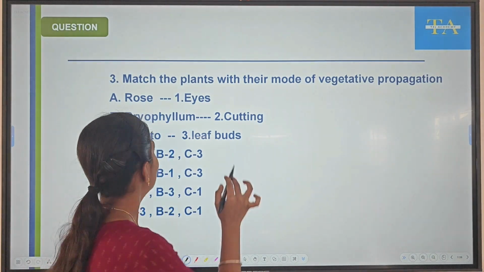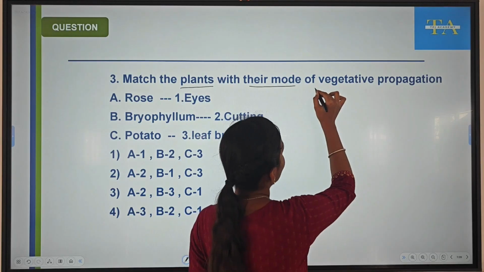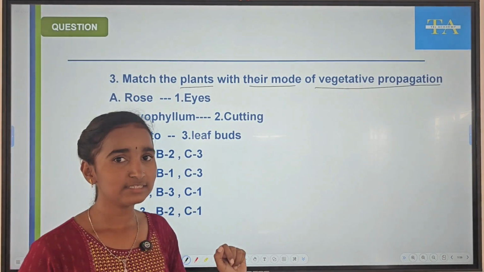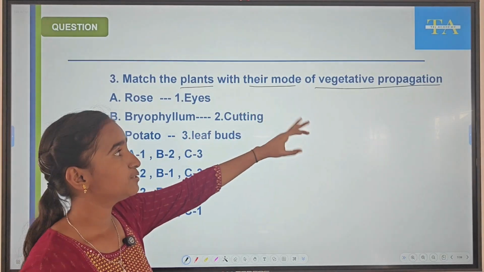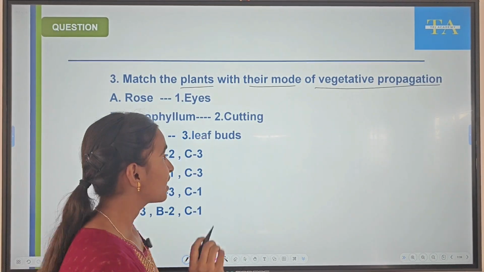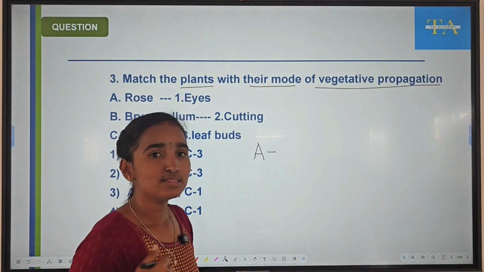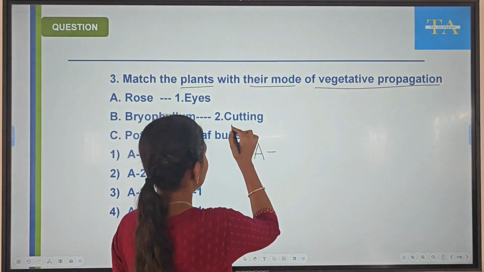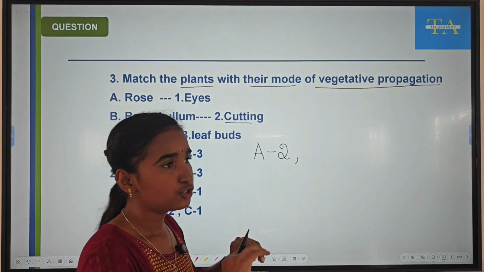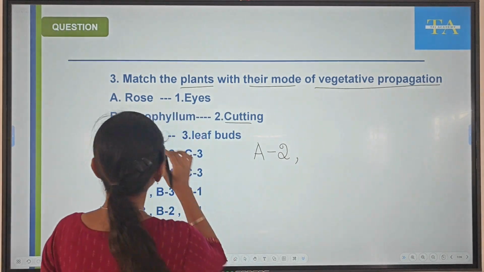Third question. Match the plants with their mode of vegetative propagation. Here they have given some plants. We have to match by which method of vegetative propagation these will produce new plants. Remember that rose can give rise to new plants through cutting. If we cut the branch of rose and plant it, we can obtain new plants.